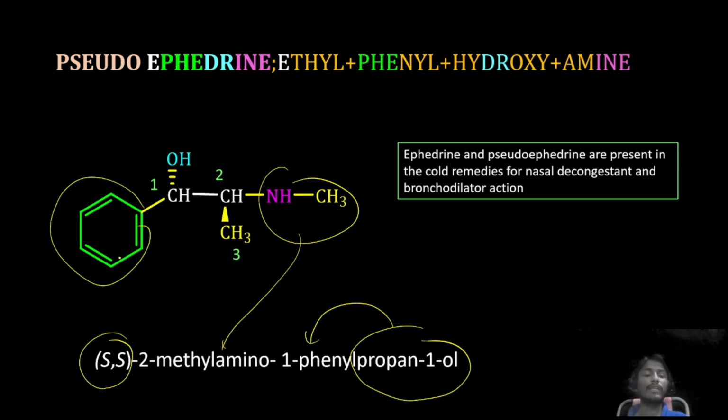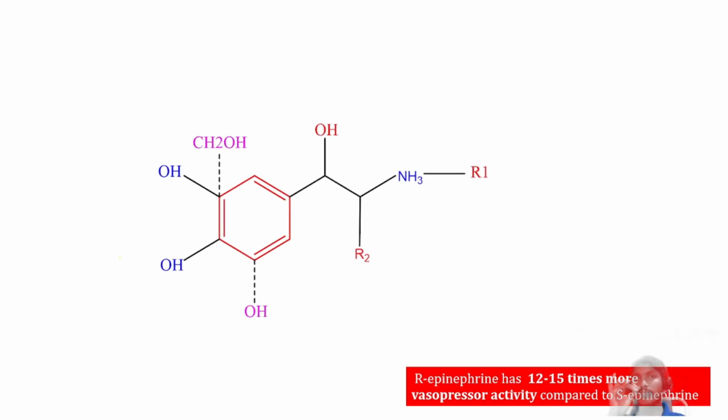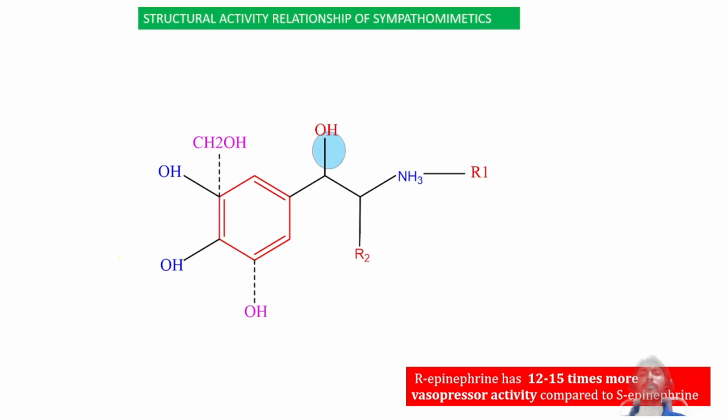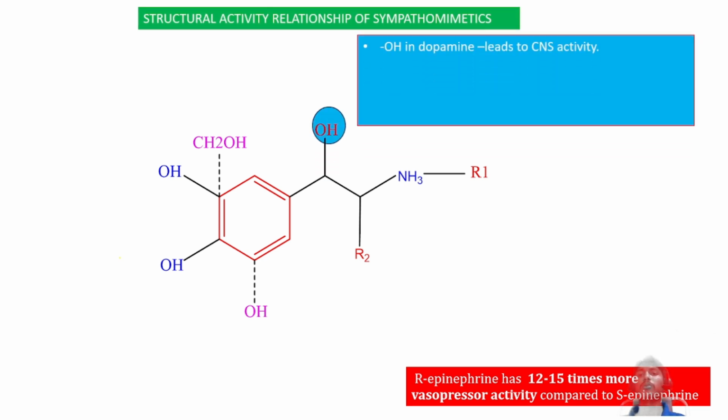See, the previous one is the RR enantiomer. Next, when it comes to the structural activity relationship of these sympathomimetic drugs, see this OH group is there. This OH group in dopamine may lead to central nervous system activity. It should be R configuration.